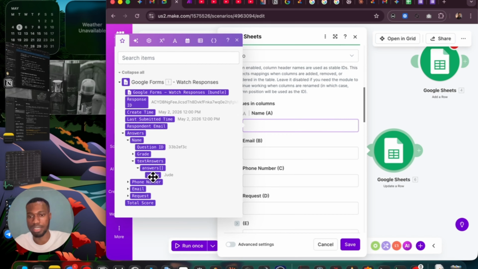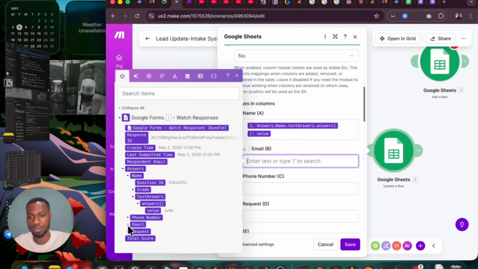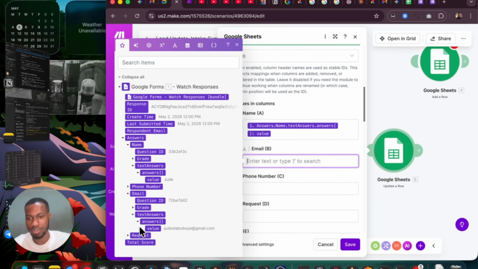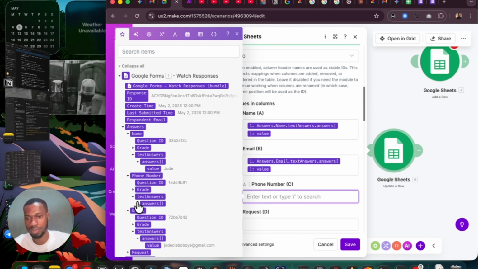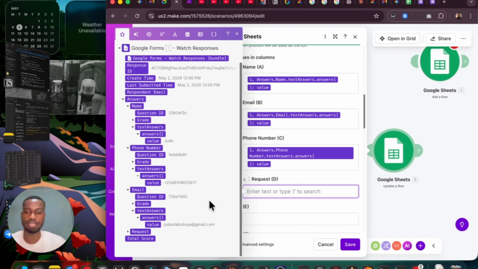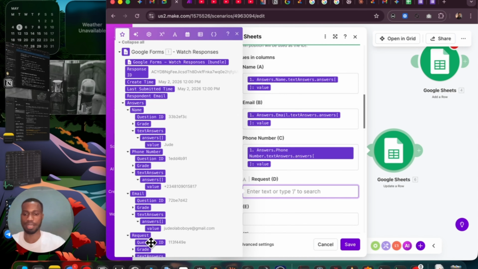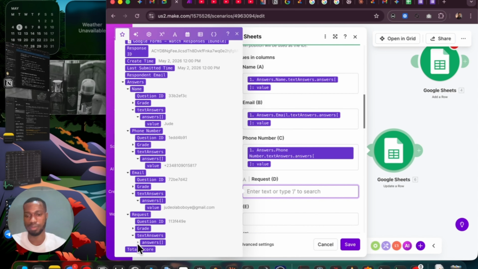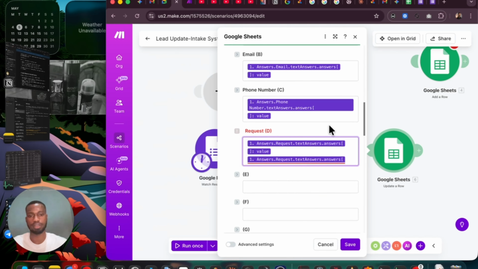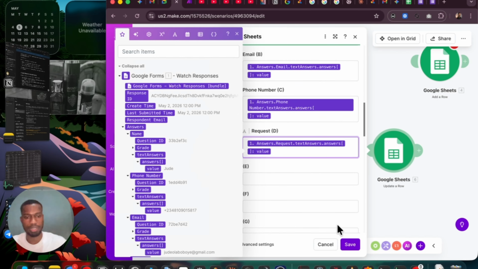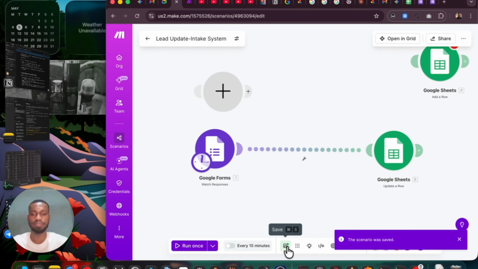I use these emails, and for the phone number I also use this, and for the request I use this. I map the request inside as well. So we have the value. Double-checking that, we can save this.